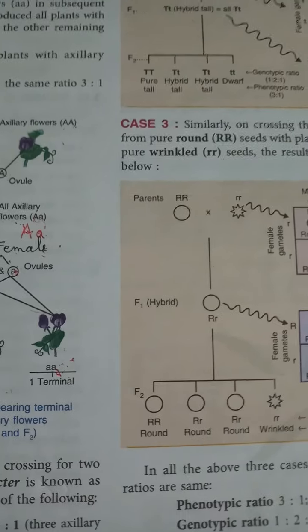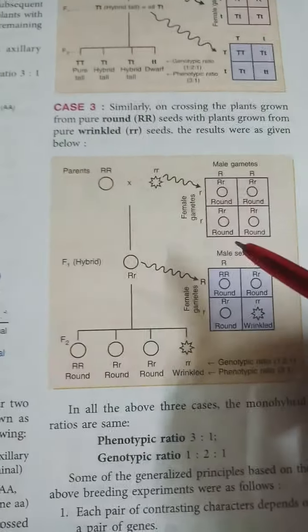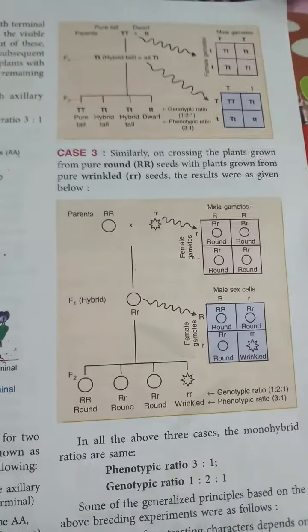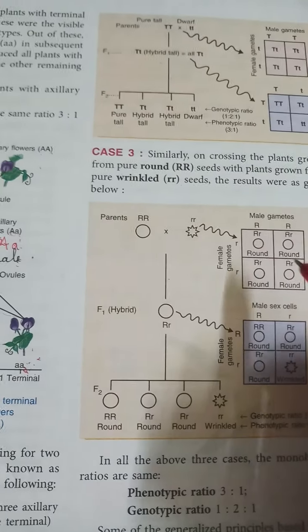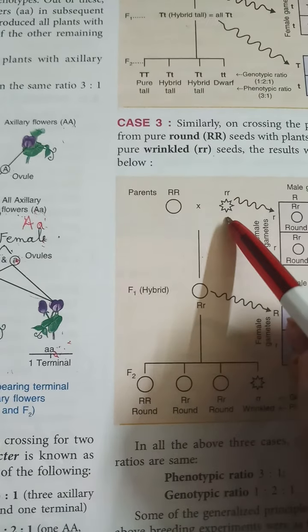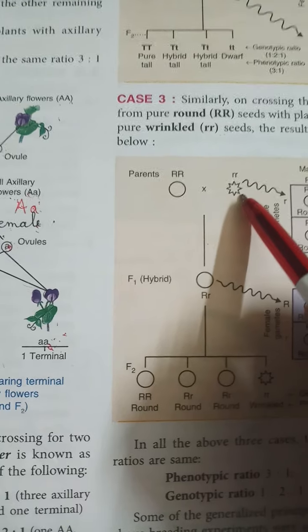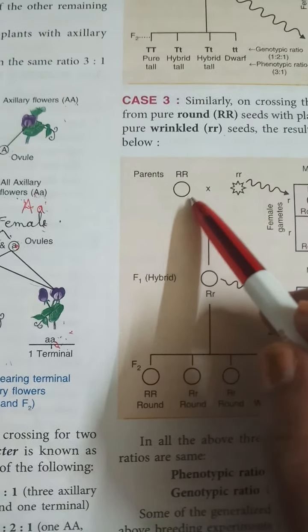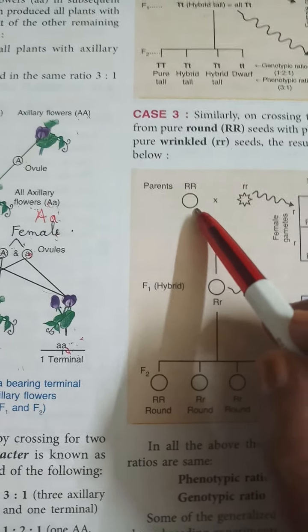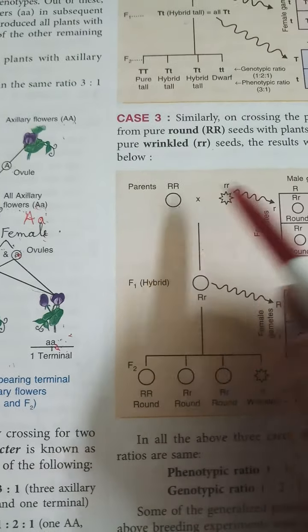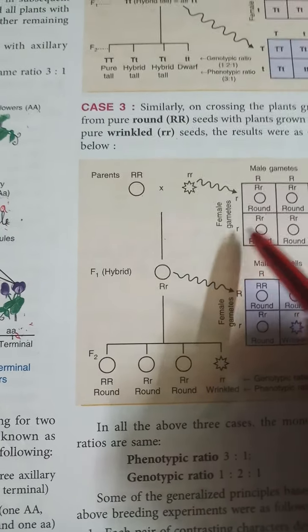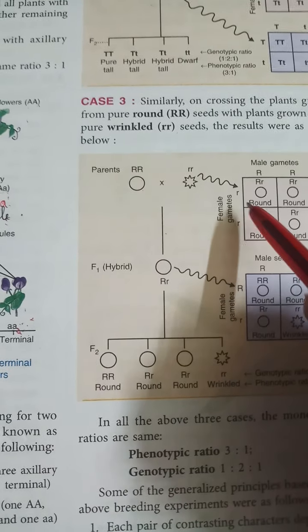From that, here again case 3 is shown. Here round and wrinkled seeds are crossed. Female wrinkled, you can see the wrinkled seed and round seed here. Wrinkled is a recessive trait, and round is the dominant trait. Here also you can see that the same ratio is produced.